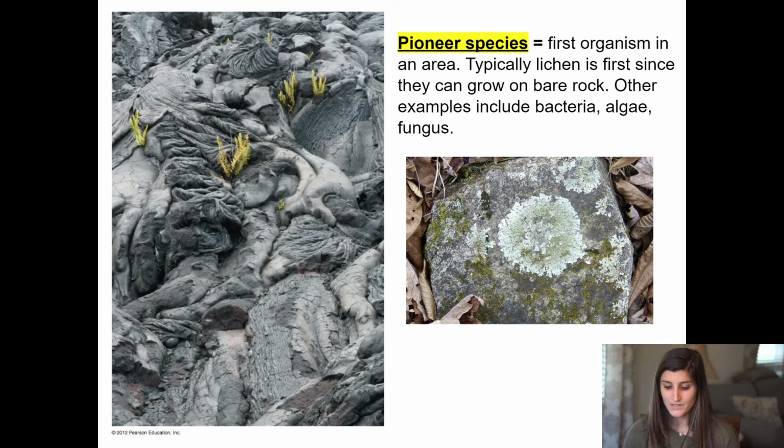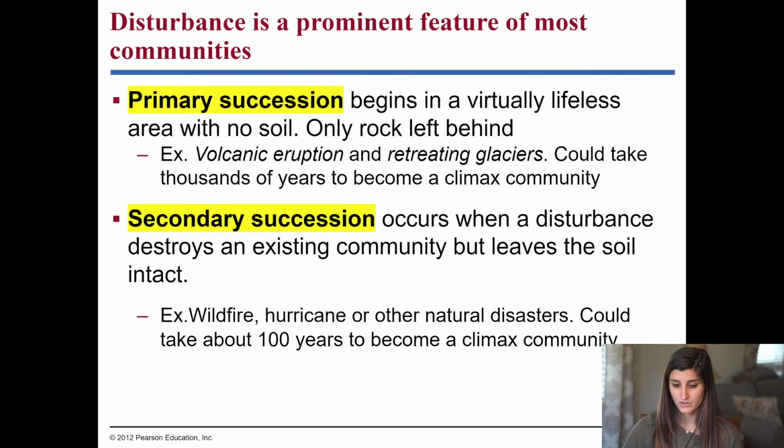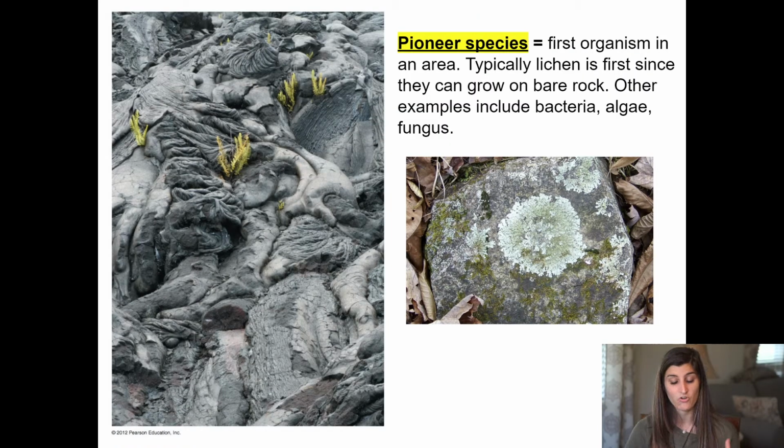Here we'll look at what is the first thing. So if primary succession happens, a volcanic eruption happens, or a retreating glacier strips it away with all the soil, then how can anything grow if there's no soil? We call the first organism that will colonize the area after this primary succession the pioneer species.